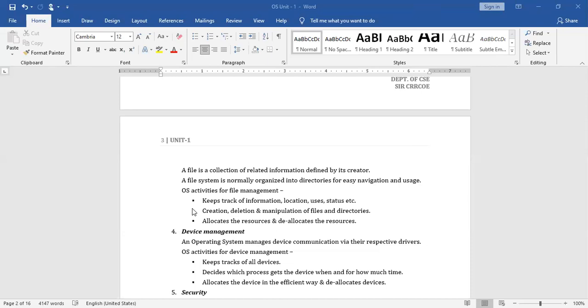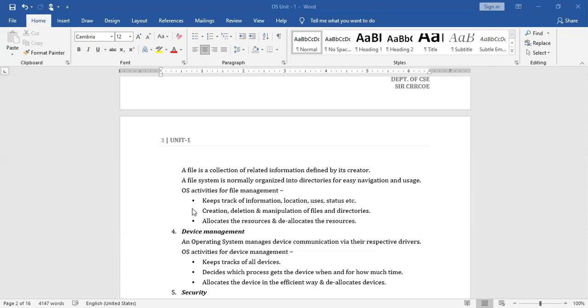So, just like that, the operating system also maintains such a record of where all the files are stored. That means the location and what kind of file it is, what kind of data can be stored, like extensions .txt, .exe, .xls, .docx, right? So these all specify what kind of information it can accommodate. All this information is maintained by the OS.